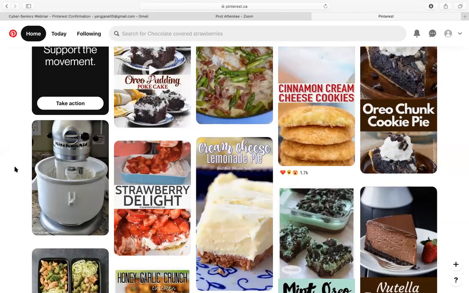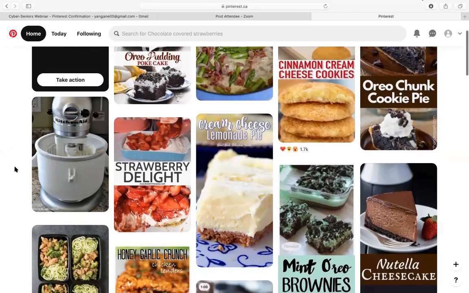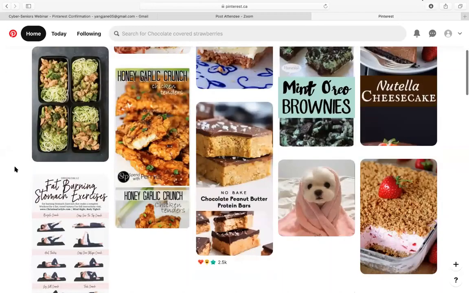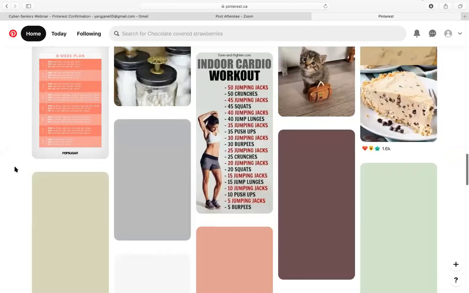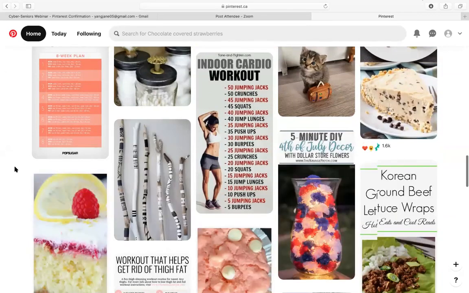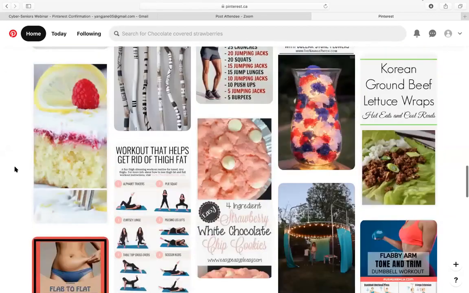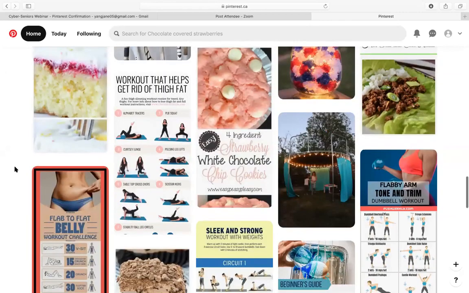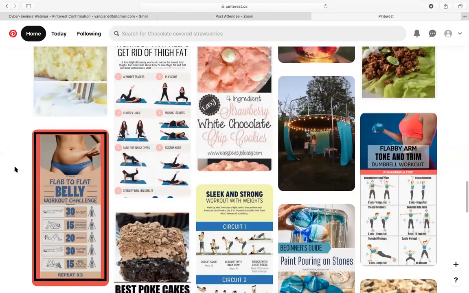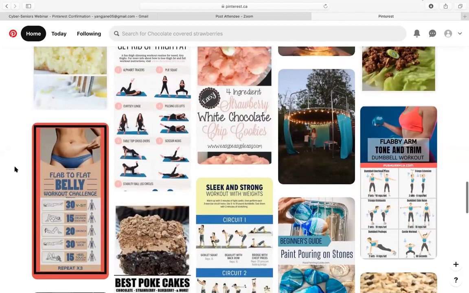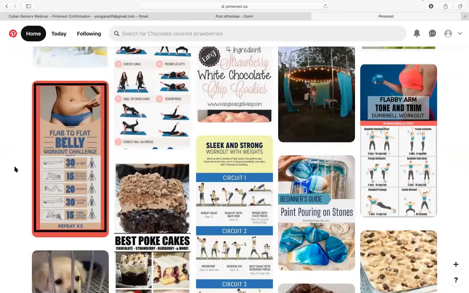A really cool thing about Pinterest is that it basically has an unlimited scroll. You could scroll for hours if you really wanted to. As you can see, there's many different things, and this is all based on things that you have saved previously, or if you're just starting out, then it would probably be the categories that you chose.